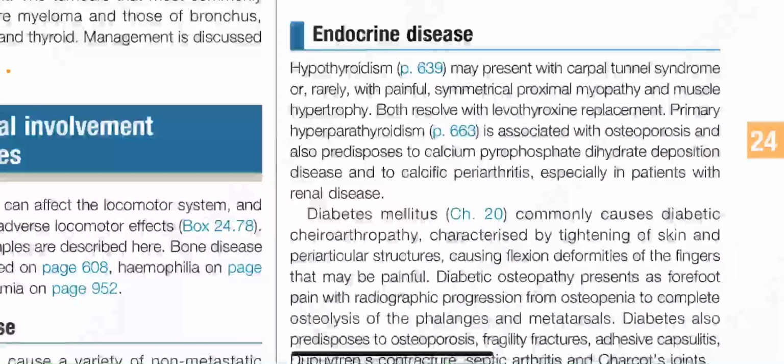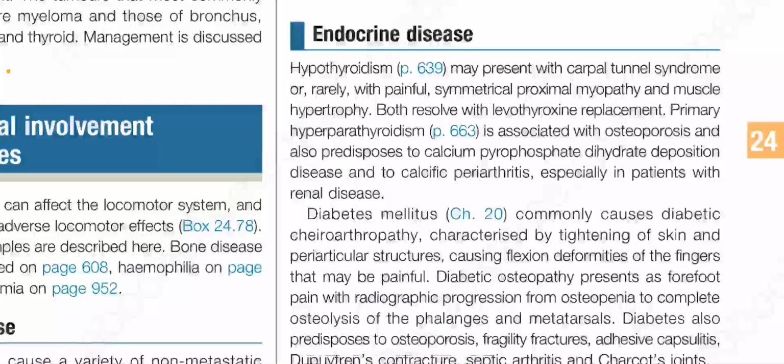Now, endocrine disease. Hypothyroidism may present with carpal tunnel syndrome or, rarely, with painful symmetric proximal myopathy and muscle hypertrophy. Both resolve with levothyroxine replacement. Primary hyperparathyroidism is associated with osteoporosis and also predisposes to calcium pyrophosphate dihydrate deposition disease and to calcific periarthritis, especially in patients with renal disease.